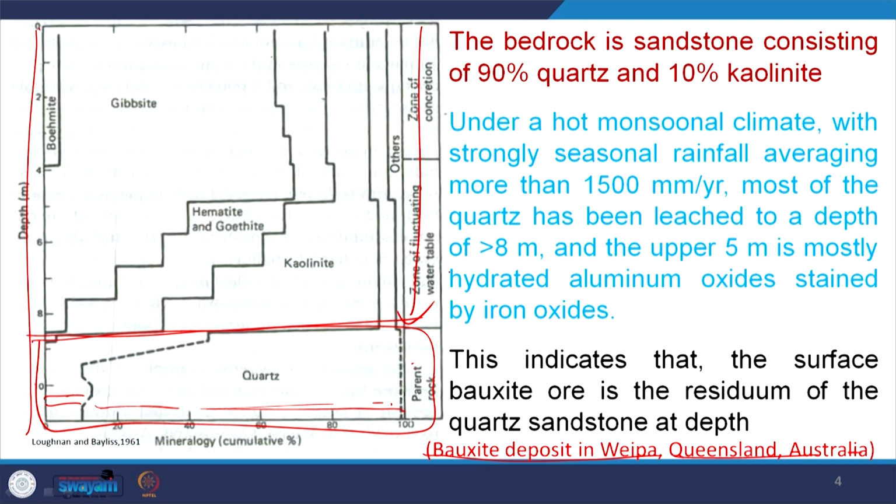However, if you compare this bauxite deposit with its parent material, this bauxite deposit has evolved simply from a sandstone body. That means the residual soil, or the residue of weathering, is of totally different quality and characteristics as compared to the parent material. This indicates that surface bauxite ore is a residuum of quartz sandstone at depth.